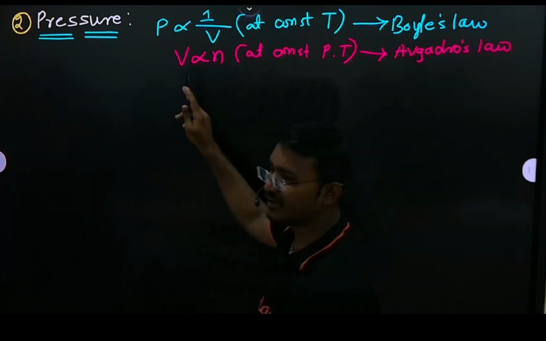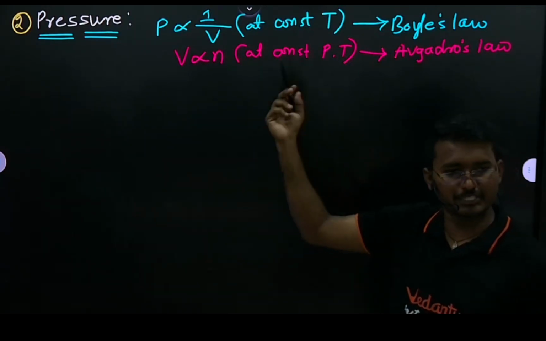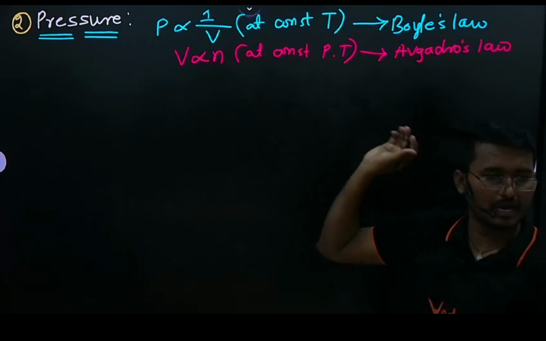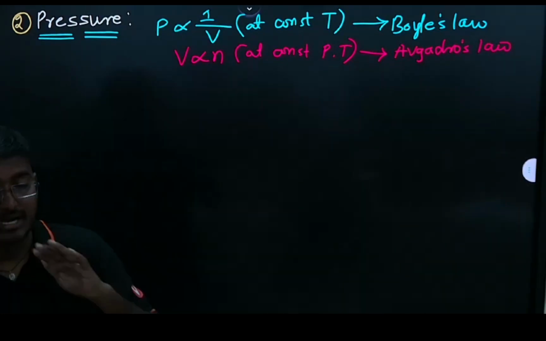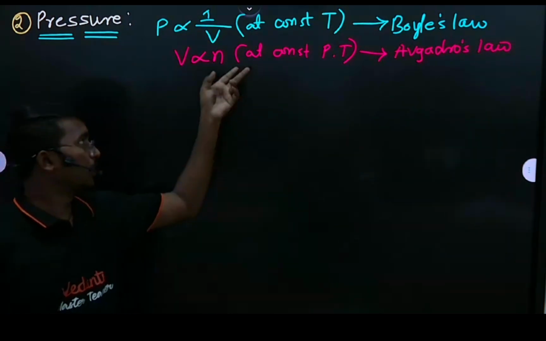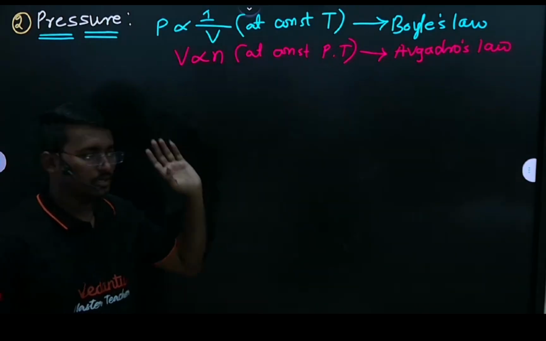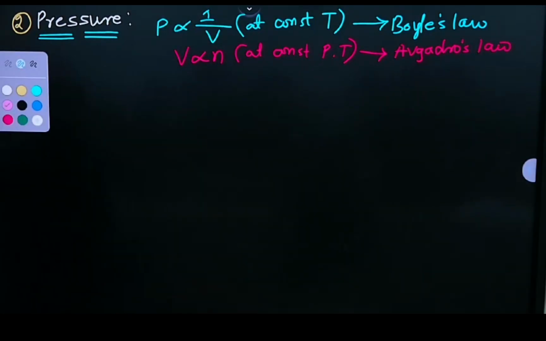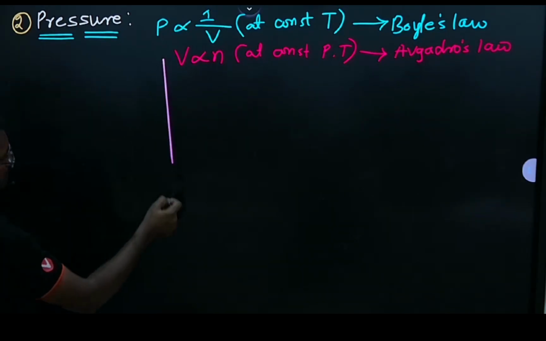The volume of a given mass of gas is directly proportional to the number of moles of gas present in a container, at constant pressure and temperature. This is Avogadro's law. So we know these two relationships, Avogadro's law and Boyle's law. From this, I have three reactions. Please concentrate here.